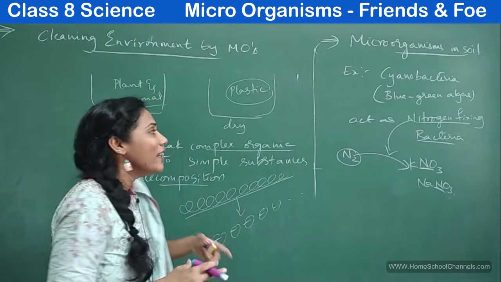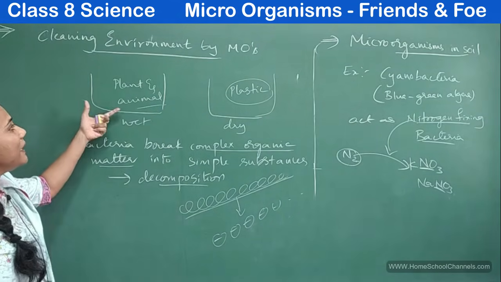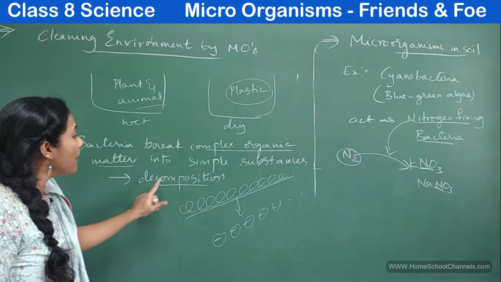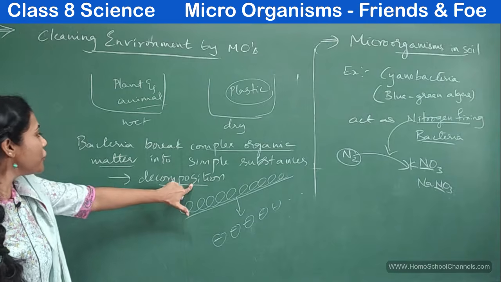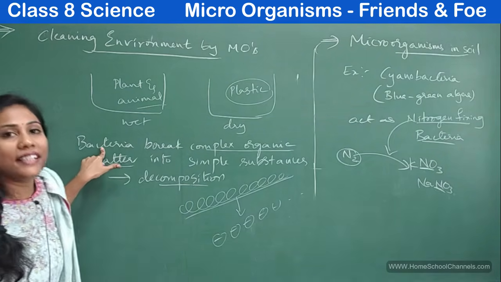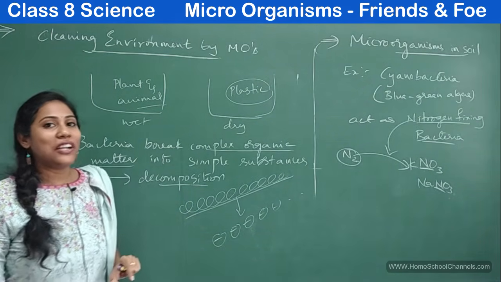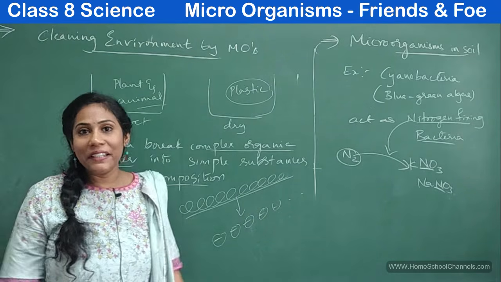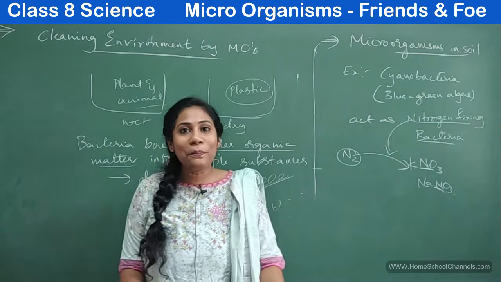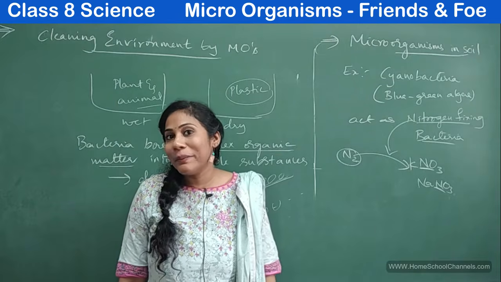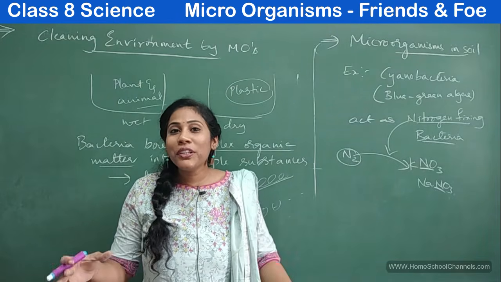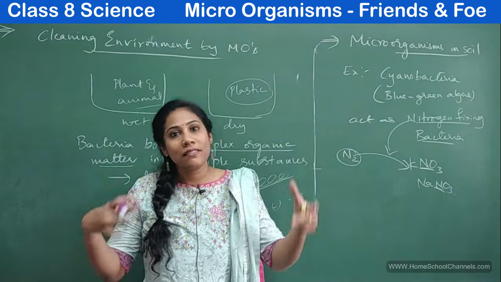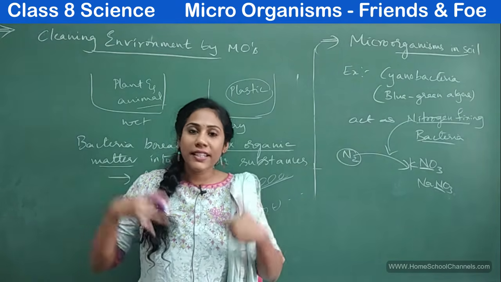So that's how dead animals or dead plants or any plant and animal waste will undergo a process called decomposition with the help of bacteria present in the soil. And this is how our environment remains clean. Imagine if this decomposition doesn't happen in our environment. What would happen? You would die with smell. All the plants and animals, day by day, they would die, and new things get formed.